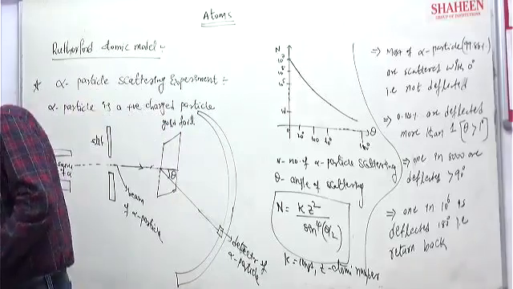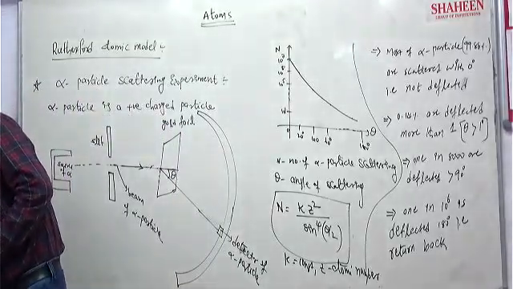So one point you note down from this, which I explained just now, that I'm dictating.